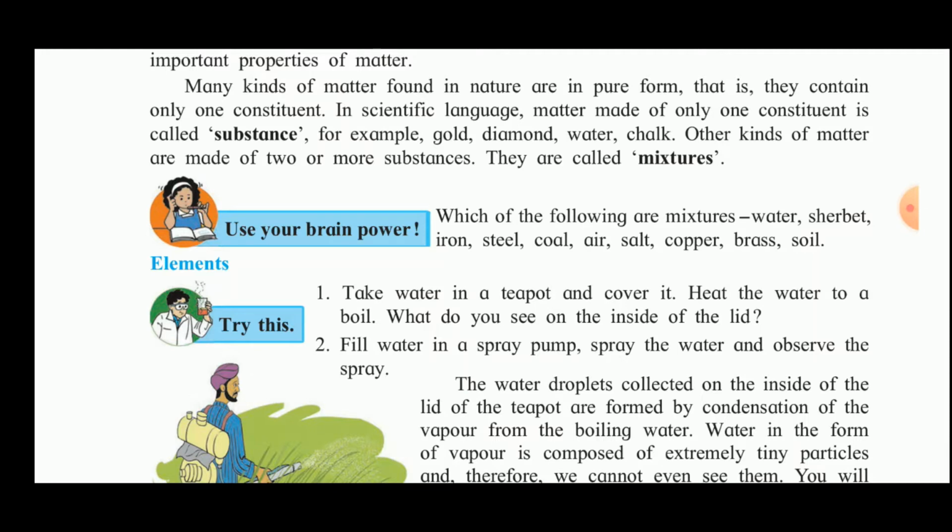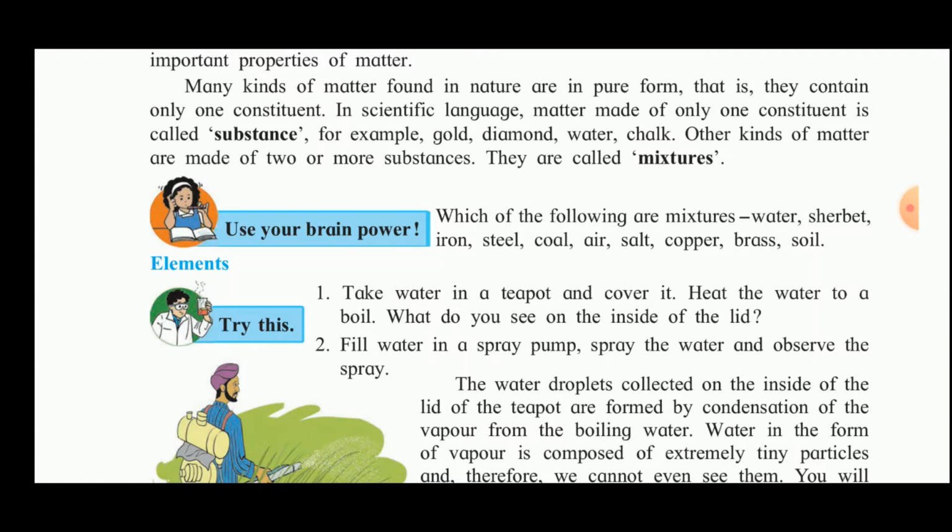Now, using this definition, let us see which of the following are mixtures. Water is made up of only one kind of substance, so it is not a mixture. Sharbat is a mixture because it is made up of water, lemon juice, sugar, and salt. Then iron is a substance. Steel is a mixture because it is made up of more than one metal, iron, cobalt, and so on.